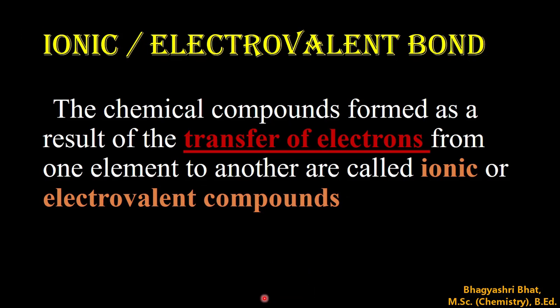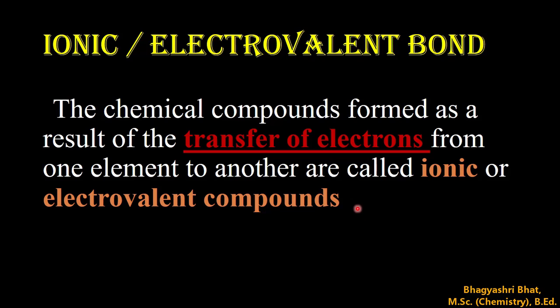Now, sodium chloride is an ionic compound, also called an electrovalent compound. What is an ionic compound? The chemical compound formed as a result of the transfer of electrons from one atom to another is called an ionic or electrovalent compound.